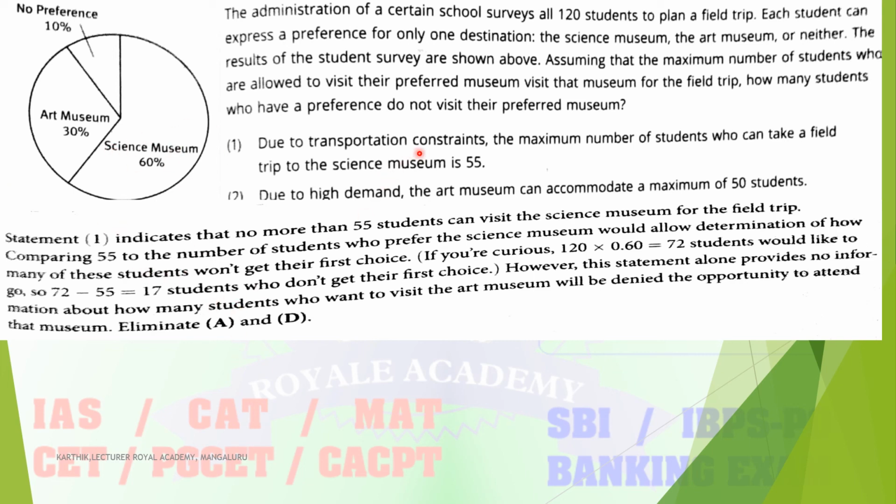In the first statement, it just gives the information about the science museum, but no information is provided for the art museum. So the first statement alone, you can't judge the answer. Why? Because it just gives information about the science museum. We come to know that a total of 72 students preferred the science museum, but based on the restriction only 55 students are allowed, and the remaining 17 students are not able to attend the science museum. But what about the art museum? Art museum information is not provided in the first statement, so it is not possible.